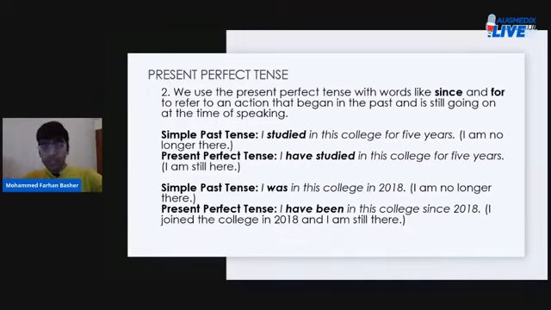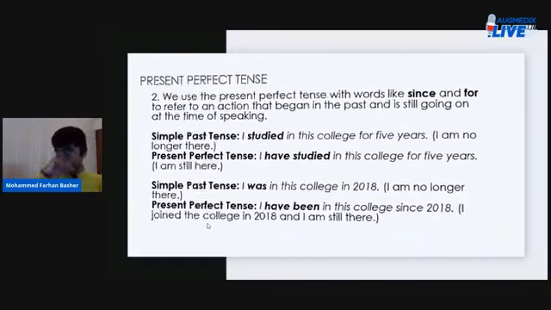I hope everything is clear so far. When you say that I was in this college in 2018, you mean, of course, that this thing happened clearly in the past. But when you say that I have been in this college since 2018, you mean you're still here in this college. You joined the college in 2018, and you've been here since then. Okay? All right. Moving on.